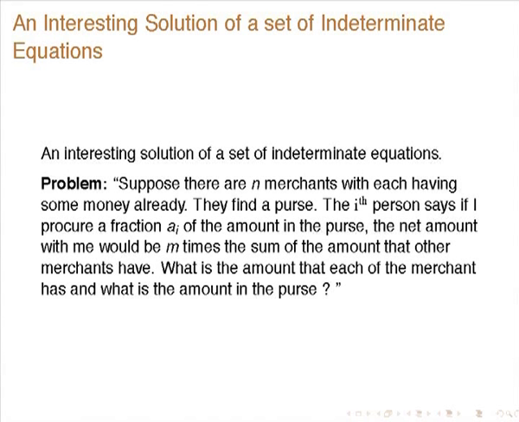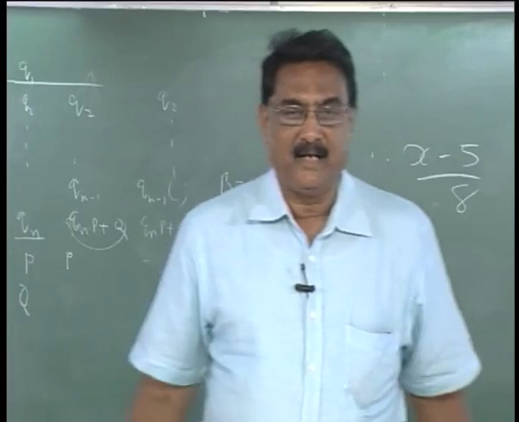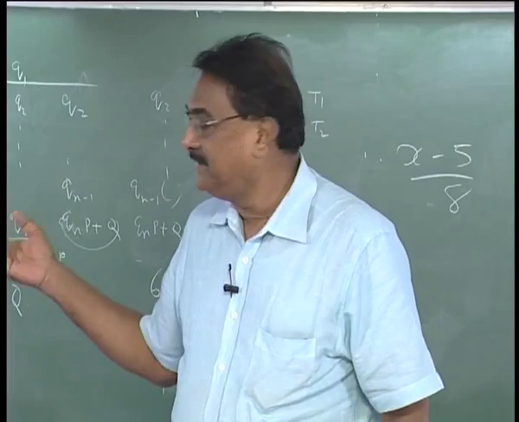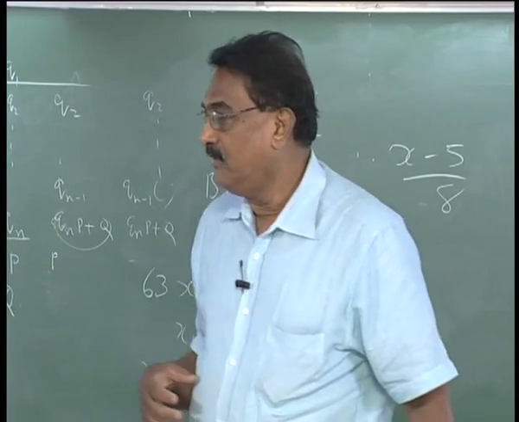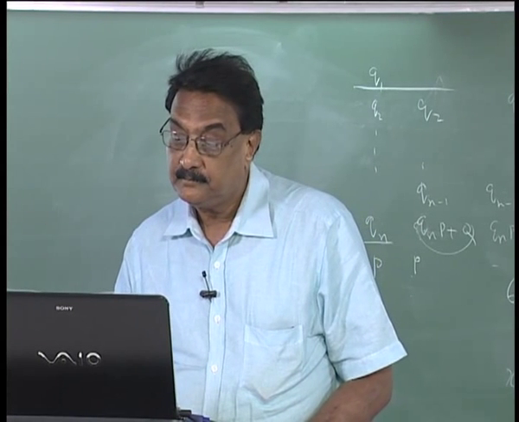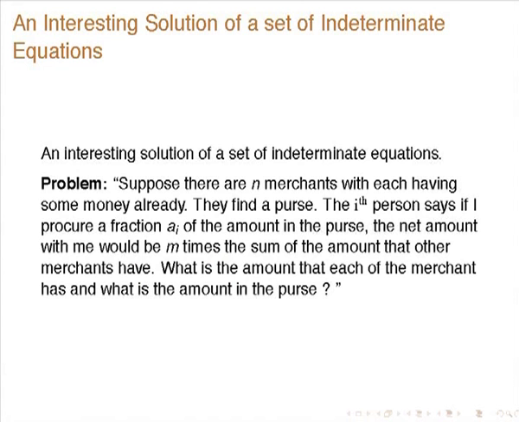As I told you, various kinds of linear indeterminate equations are there, and Kuttaka was one of them, and some other things also we discussed. There is one more interesting problem which he discusses. Suppose there are n merchants, each having some money already, and they find a purse. The ith person says, if I procure a fraction ai of the amount in the purse, the net amount with me would be m times the sum of the amount that the other merchants have.